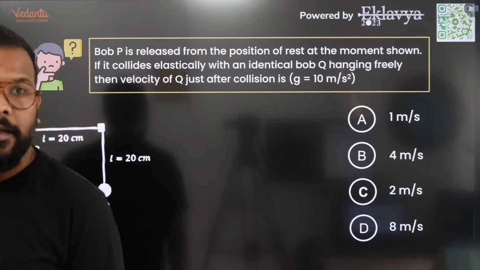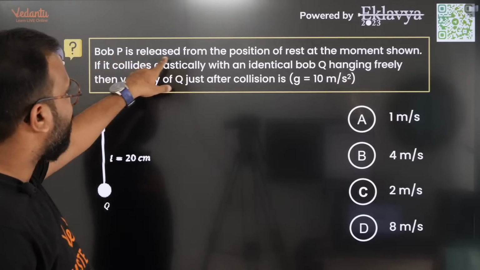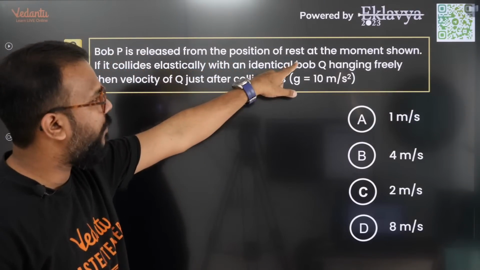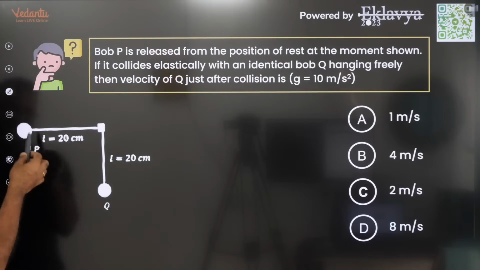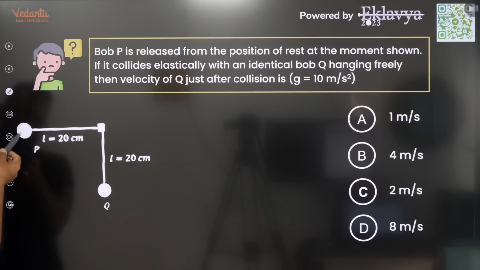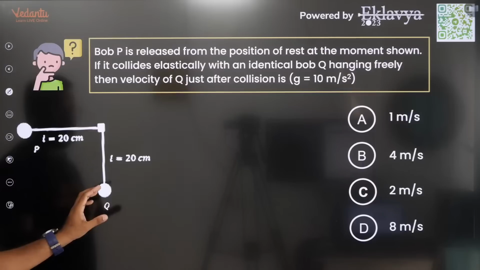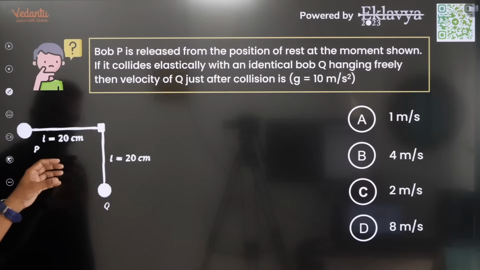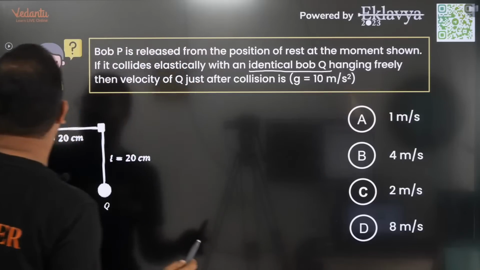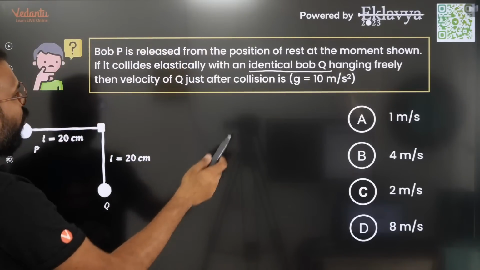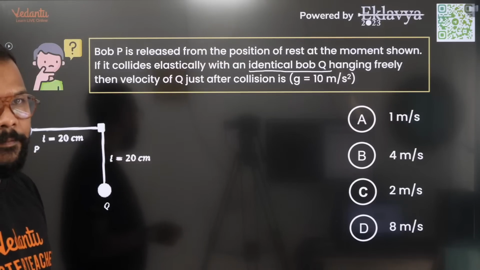Now this one says that bob P is released from rest at the moment shown. You have a string of length 20 centimeter. There is this bob which will be released. It will of course come from the horizontal to the vertical position, gain some velocity, and there it strikes an identical bob. When it strikes the identical bob, we need the velocity with which Q will start moving after the collision.